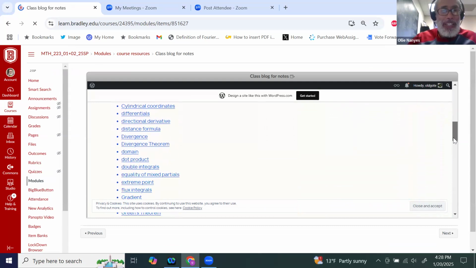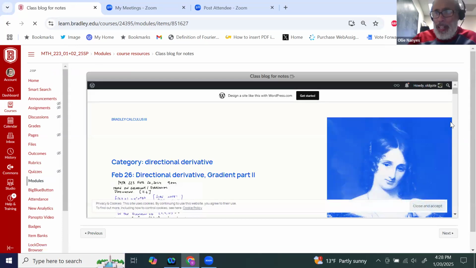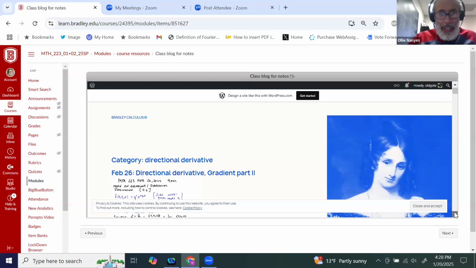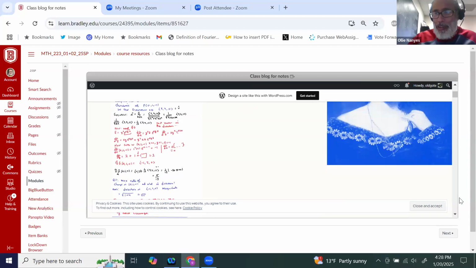So if you're studying and you want to know more about the directional derivative, what did he say about that in class? Well, you click on that and it'll take you to everything I had about the directional derivative. Now, as far as these little things here, that just comes to the blog. It's totally irrelevant. The stuff is the notes right here.